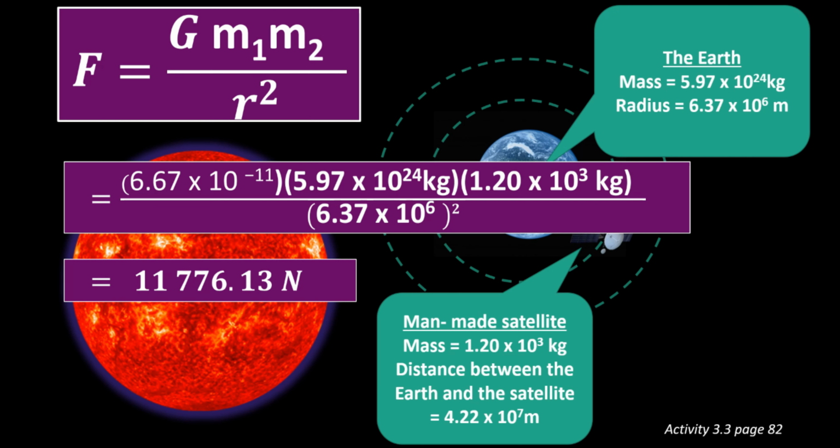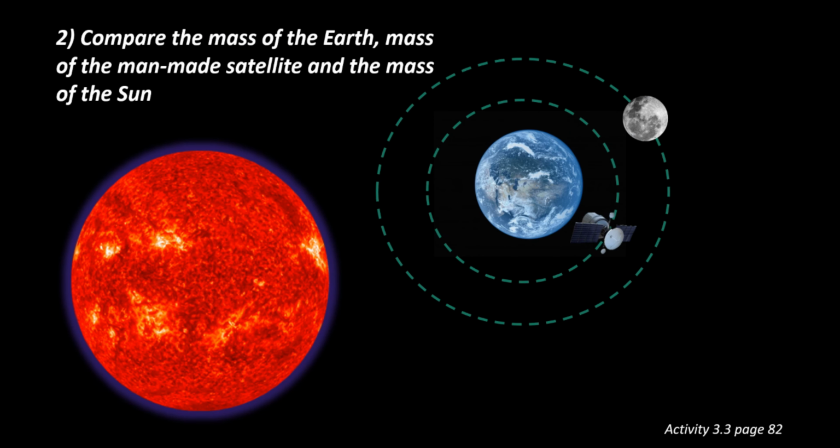We use a calculator to calculate. The force equals 11,776.13 Newton. Number 2. Compare the mass of the Earth, the mass of the man-made satellite, and the mass of the Sun.